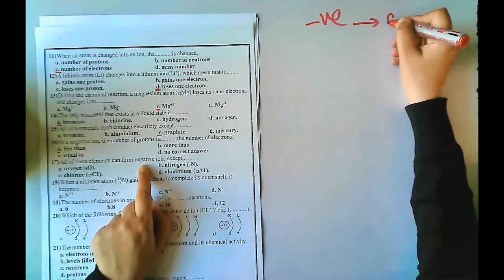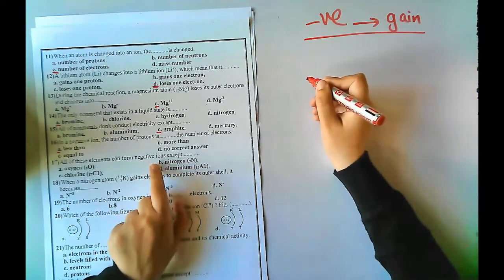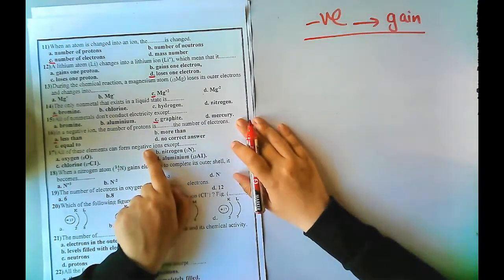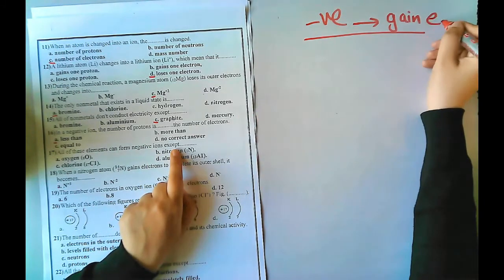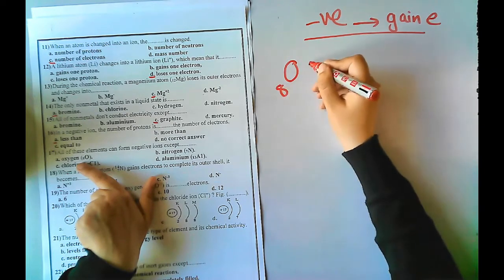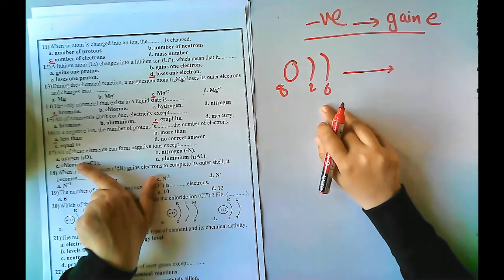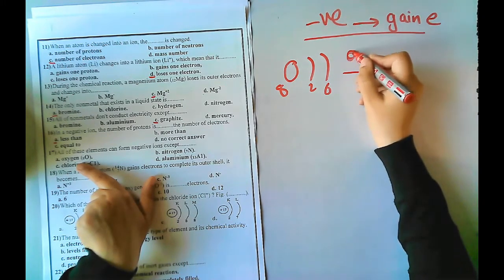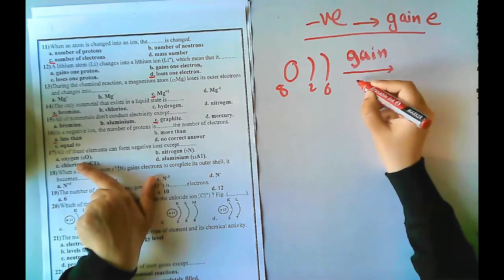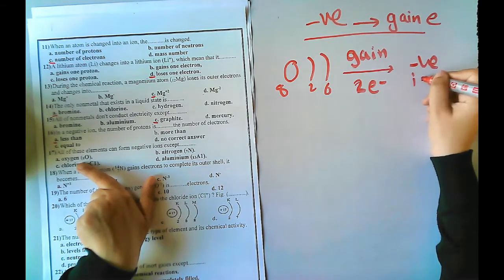It says all of them are negative, which means that they gain electrons, except which one? Let's take oxygen 8. 2, 6. It means it will lose or gain? Of course, it will gain 2 electrons and it will be a negative ion.